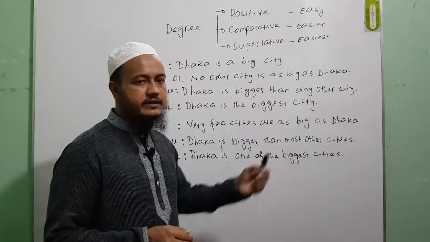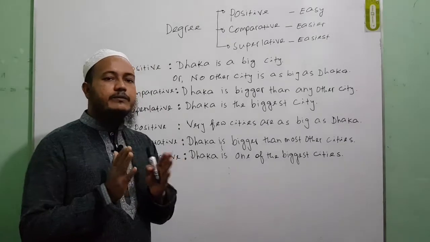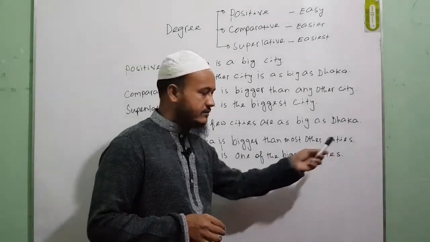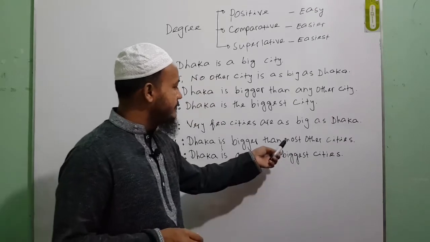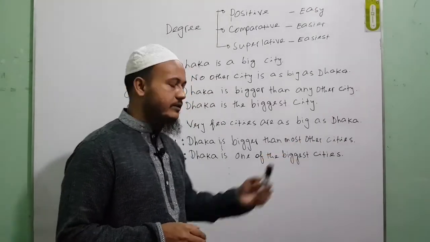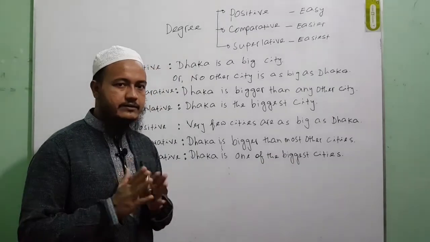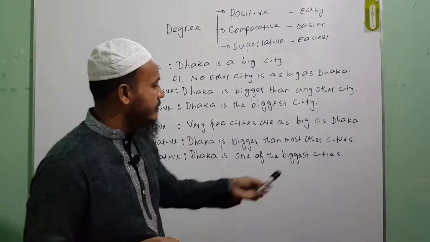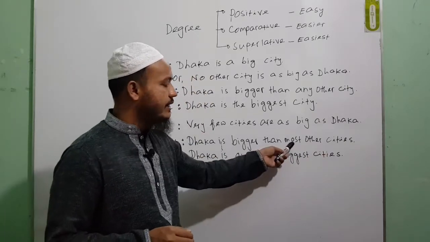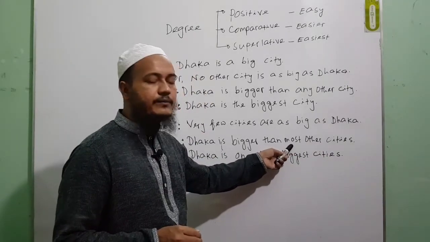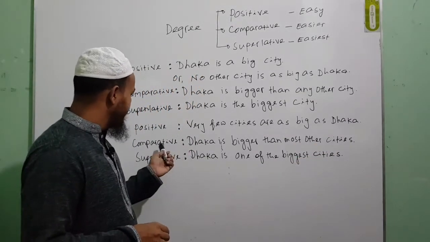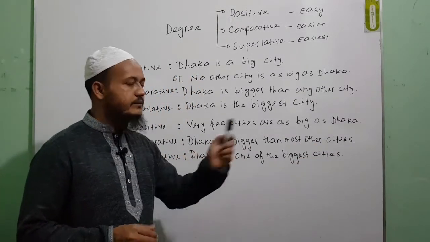You will have to remember one thing: when your object is plural, like cities, then you will have to write most other cities. Okay, most other for the comparative degree. Is that clear to you? I repeat, when your object is plural, to make it comparative degree, in the place of any other, you will have to write most other. So the full sentence is Dhaka is bigger than most other cities.